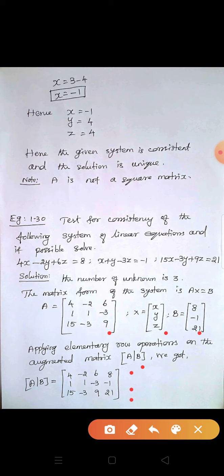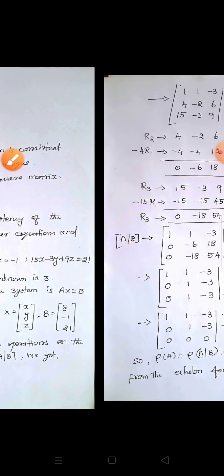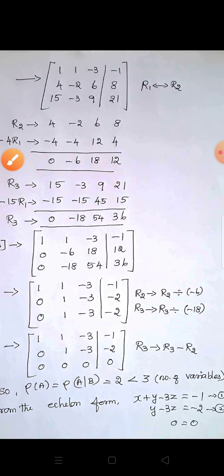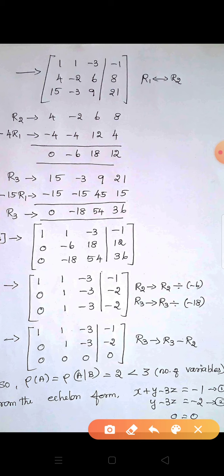Listen, here R1 first element is 4, R2 first element is 1. So we interchange these two rows, R2 and R1. We get 1, 1, minus 3, minus 1; 4, minus 2, 6, 8; 15, minus 3, 9, 21. This is our augmented matrix. We just interchanged R1 and R2.